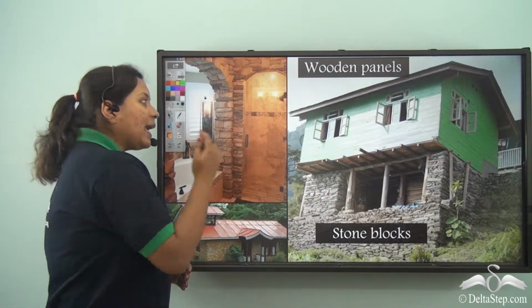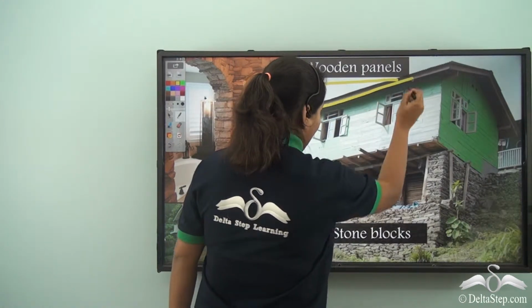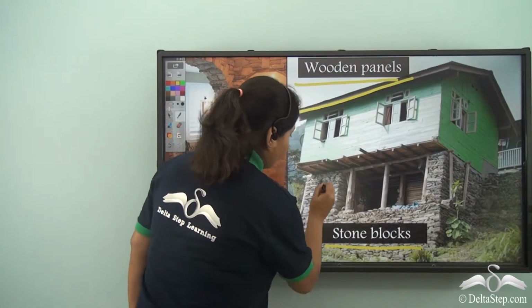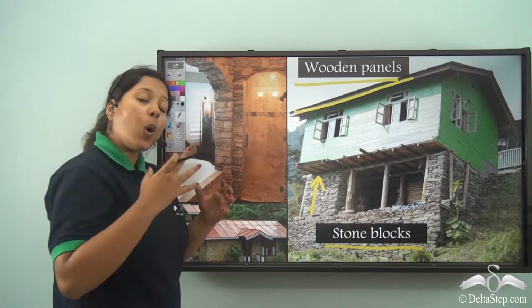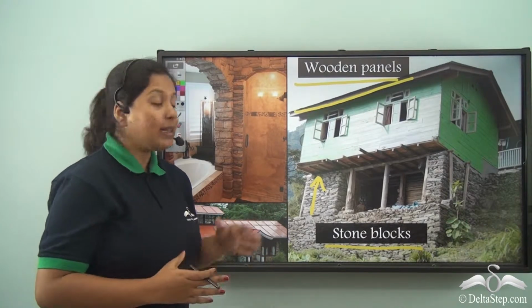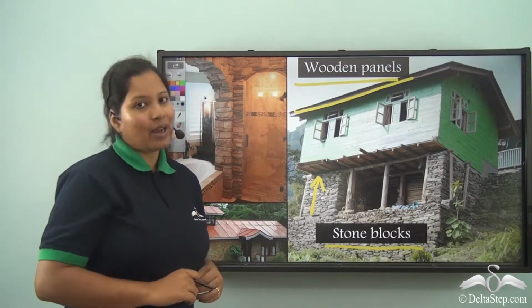So, in hilly areas, we use wooden panels for the roofs and stone blocks for building the houses because the stone blocks also help in trapping inside the heat, making the people feel warm and cozy in their houses.